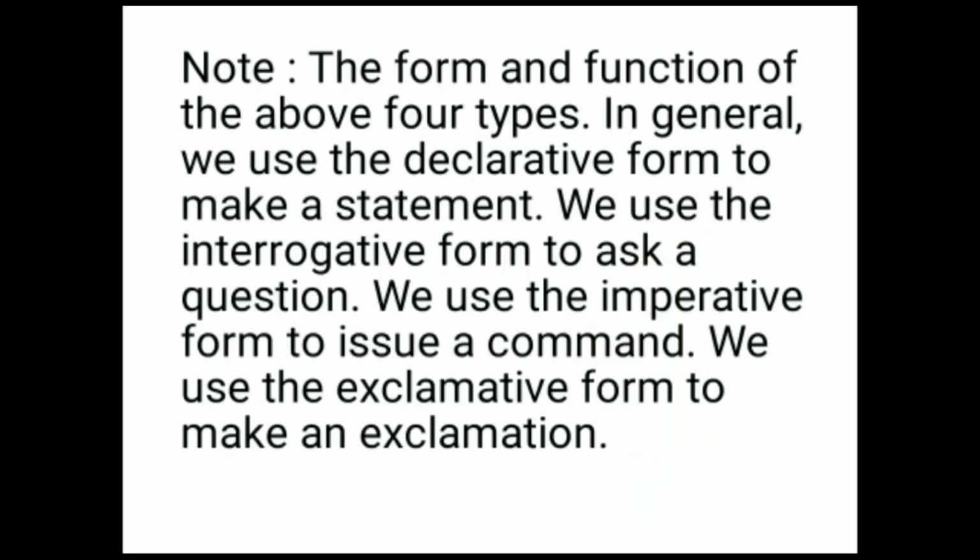Same here. Let us note something. The form and the function of the above four types: in general, we use the declarative form to make a statement, right? Next, we use the interrogative form to ask a question, right?